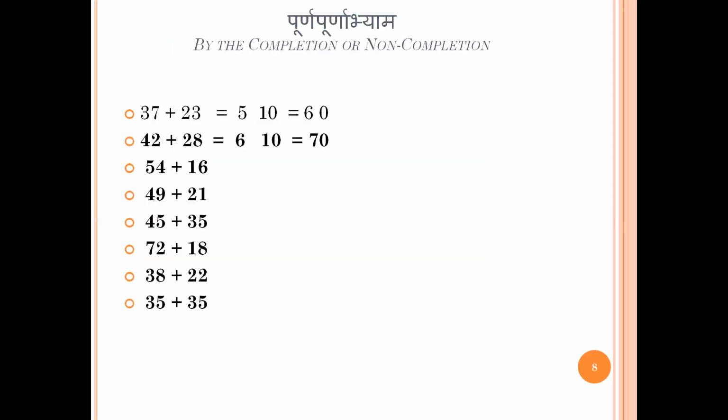Next step. There is one more sutra called Purna Purnabhyam, meaning by the completion or non-completion. If I have to add 37 plus 23, I will do the Purna first, meaning 7 plus 3. 7's friend is 3. So 7 plus 3 is 10. 3 plus 2 is 5, and I move 1 to 5. So 5 plus 1 is 6, giving 60.